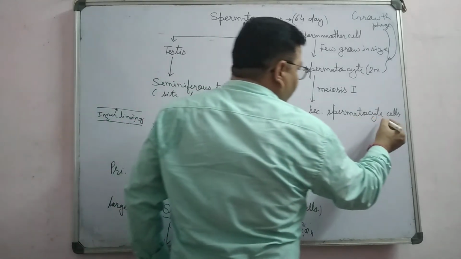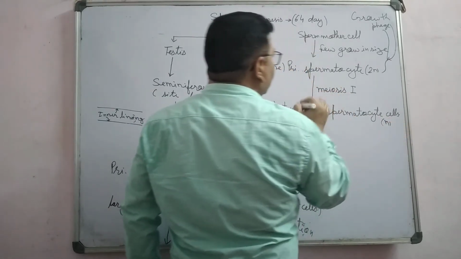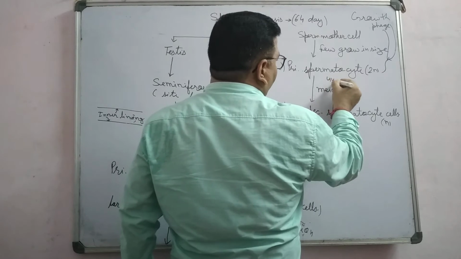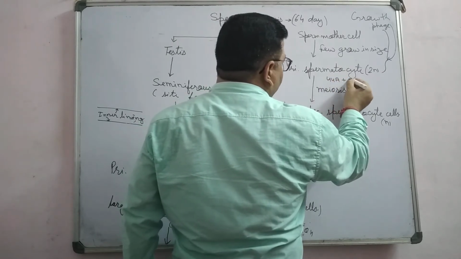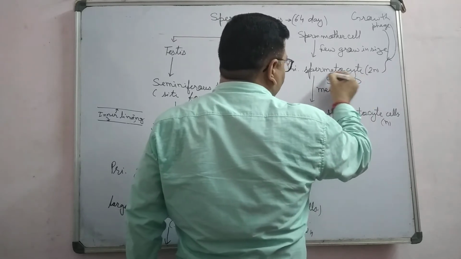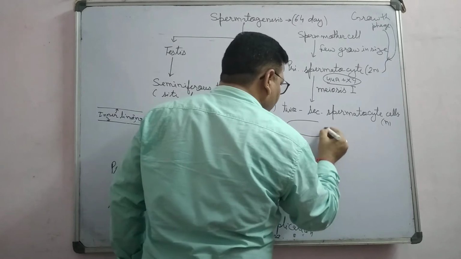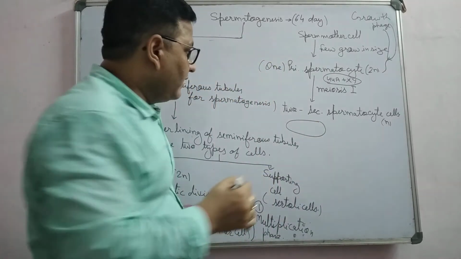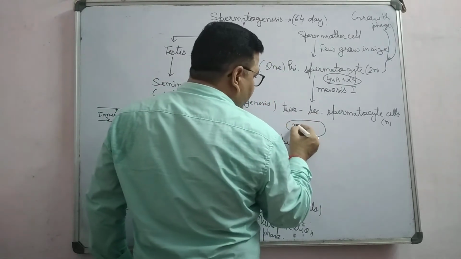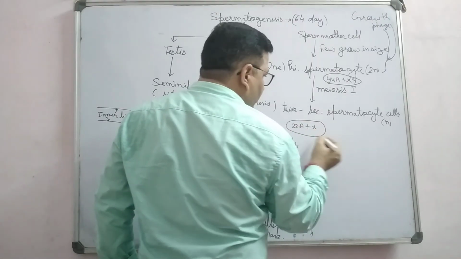In the secondary spermatocyte, the number of chromosomes is n. Suppose there are 44 autosomes plus XY sex chromosomes in this cell. There is a formation of two cells: in one cell there are 22 autosomes plus one sex chromosome, the X chromosome.